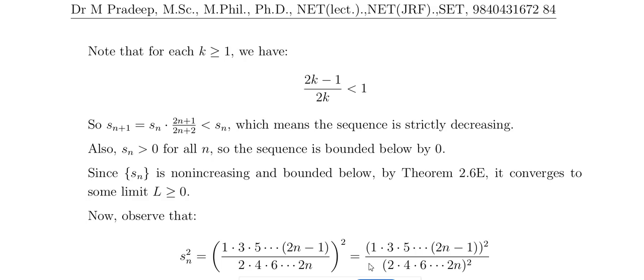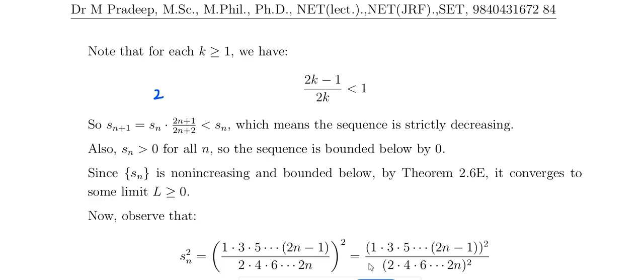So when you substitute here, (2n plus 1) divided by (2n plus 2) times Sn is less than Sn, which means that the sequence is strictly decreasing.